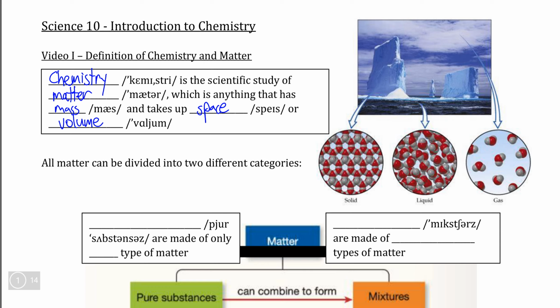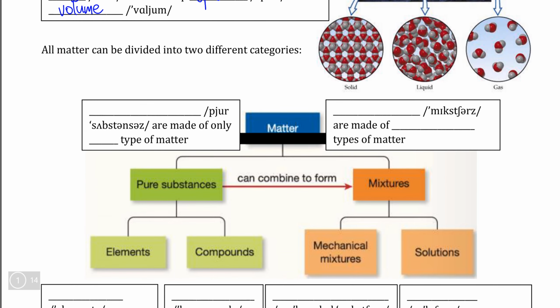Now, if we break down matter into more specific categories, all matter can be fundamentally broken down into two categories. The first of which being what we call pure substances. If we're dealing with a substance that is pure, that means this type of matter is only made of one type of matter, and we'll look more specifically at what this means.